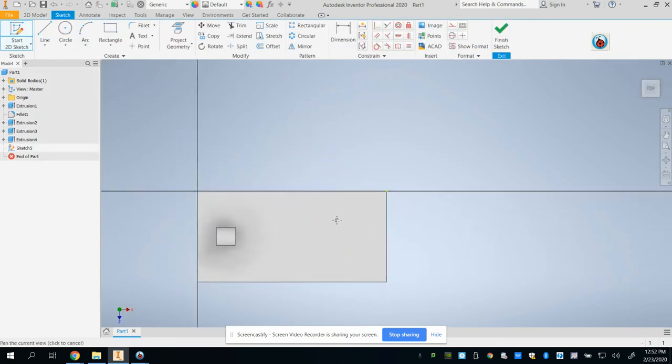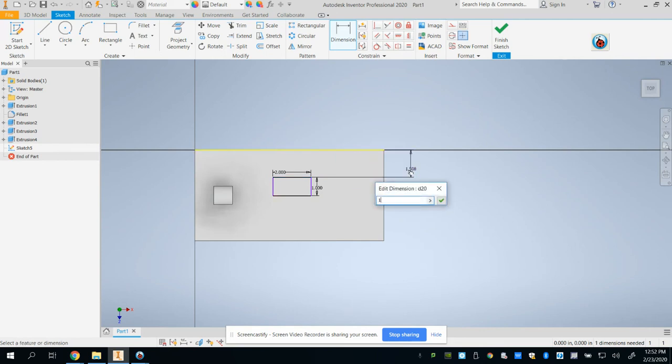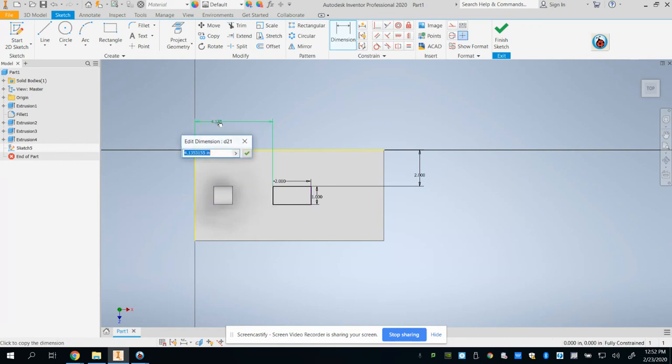Now the battery, again, is a very similar process. I'm going to draw a rectangle. You will have to measure a battery. I'm just going to use some easy numbers here. Once you use a dial caliper to measure the battery, I'm going to locate where I want my battery to go and give it a few dimensions. Again, yours will most likely not look like mine. And I'm going to make a box.